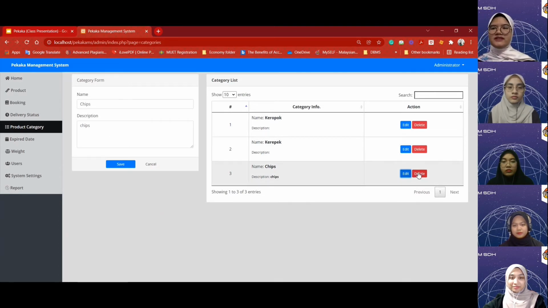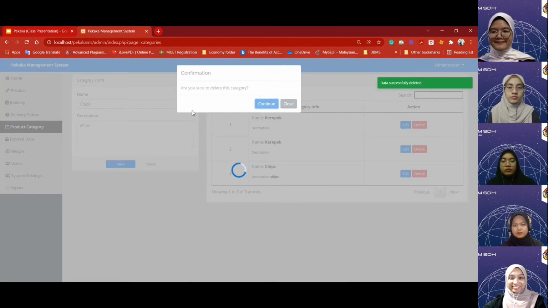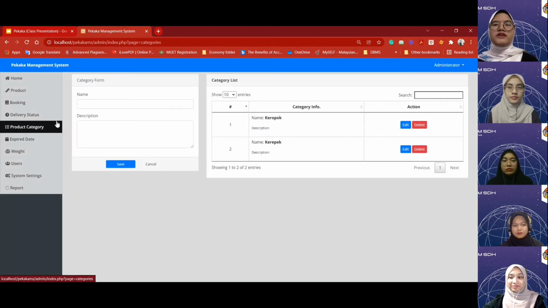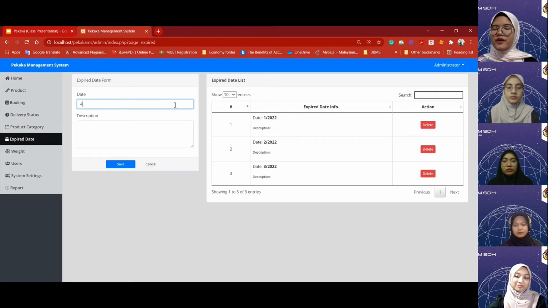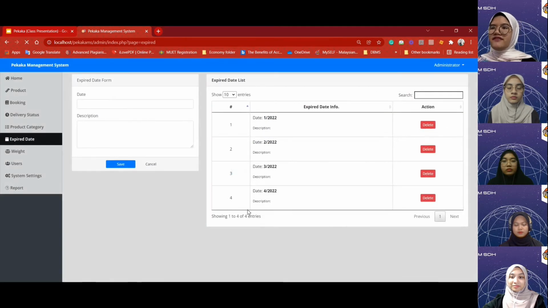So moving on next to the expired date section. The expired date is the expected expiry date for the kerepek and keropok. As you can see, on the expired date list there is January 2022, February, and March. Any additional expiry date can be updated on the expiry date form on your left side. For example, April 2022, and click save, and it's already added on the expiry date list.